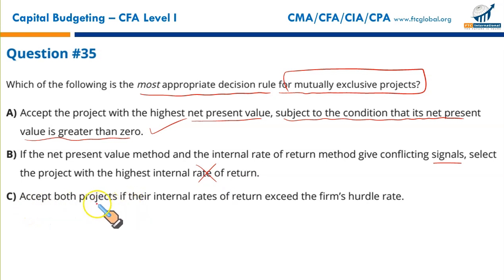We can't accept both projects. Why? Because they are mutually exclusive. Only one of them can be selected. So that makes A the correct option.